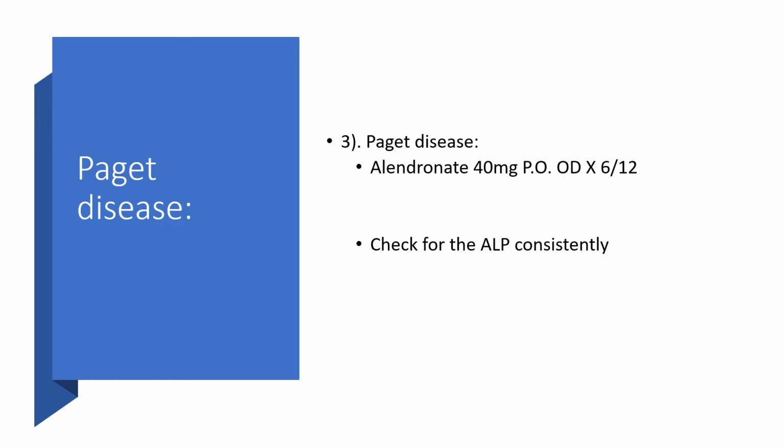In Paget disease, we can give alendronate 40 mg per oral once daily for 6 months, but we have to check our ALP consistently, that is alkaline phosphatase.